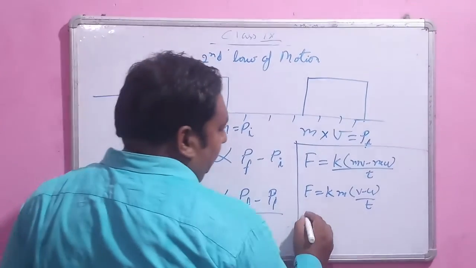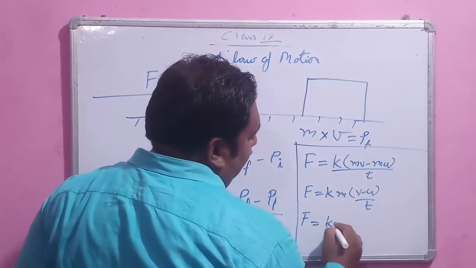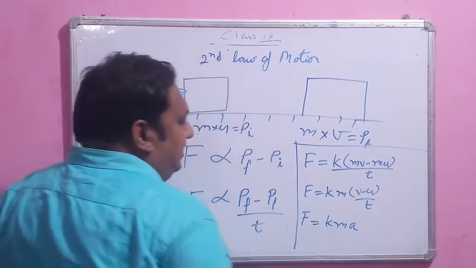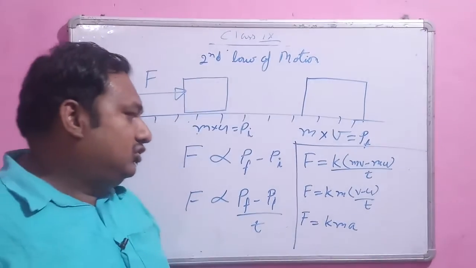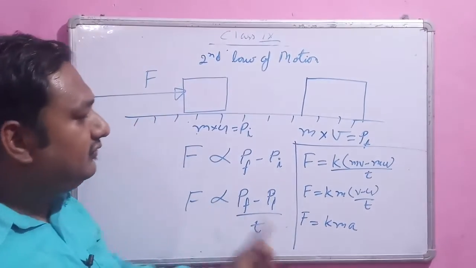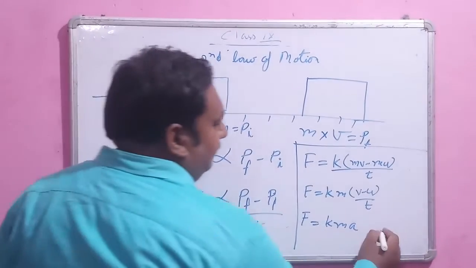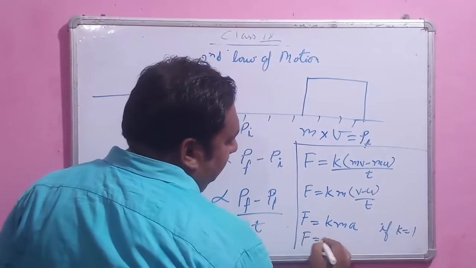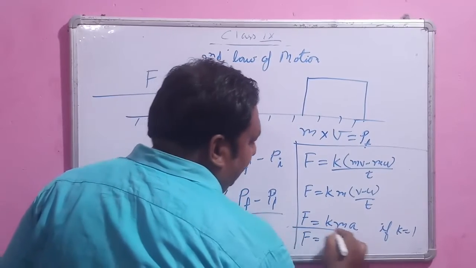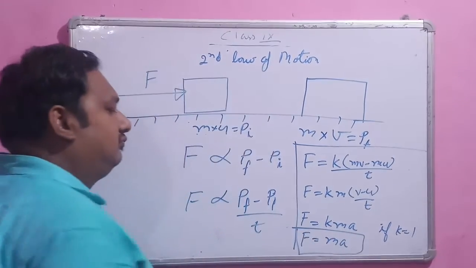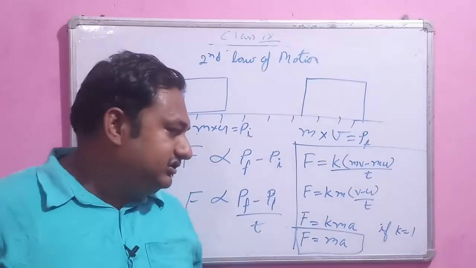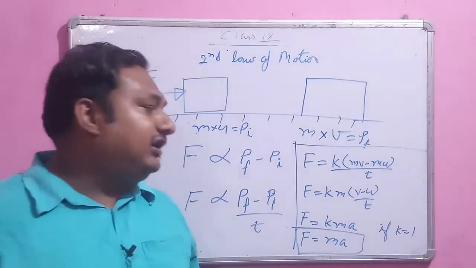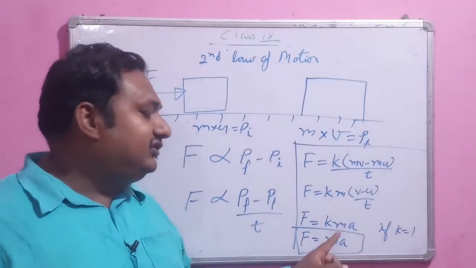So F equals k m a. Now k is a constant whose value is 1. So if k equals 1, then F equals ma. That is the mathematical equation of the second law of motion: force equals mass into acceleration.